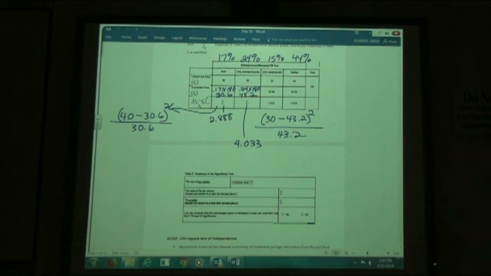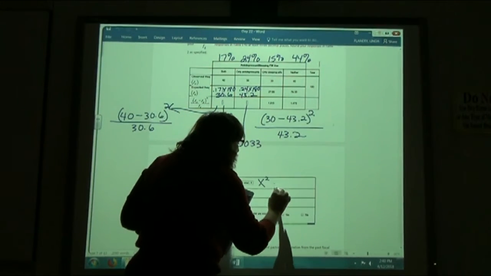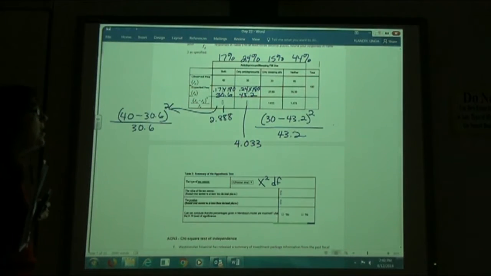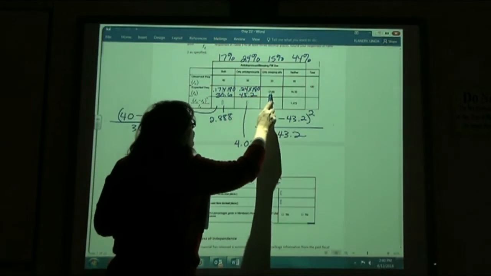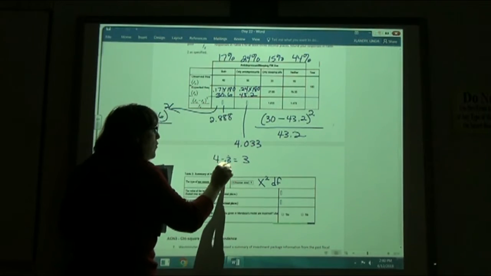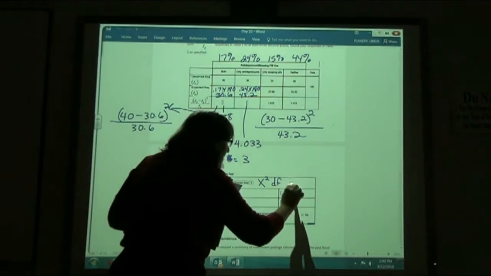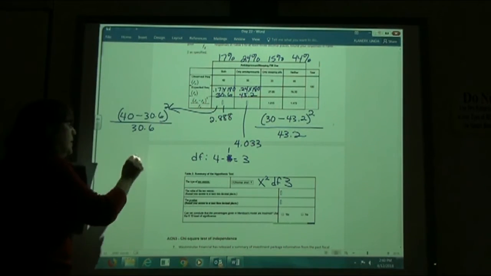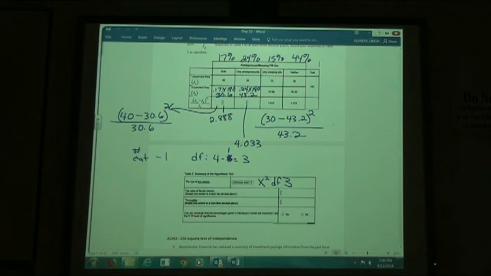So again, on the second table, it wants to ask us about the type of test statistic. We know it's chi squared. On our degrees of freedom, the number of categories minus 1. We have 1, 2, 3, 4 categories. So 4 minus 1 gives us 3. So we have 3 degrees of freedom. The number of categories minus 1 is your degrees of freedom. We had 4 different categories. 4 minus 1 is 3.